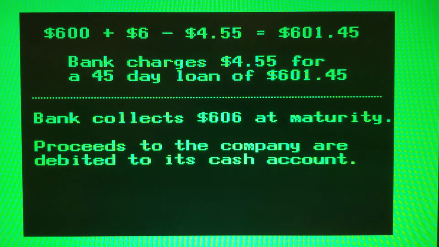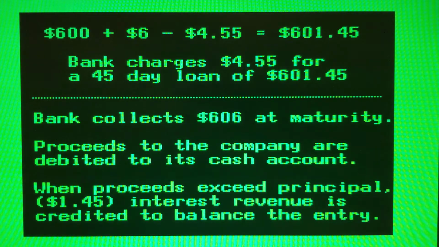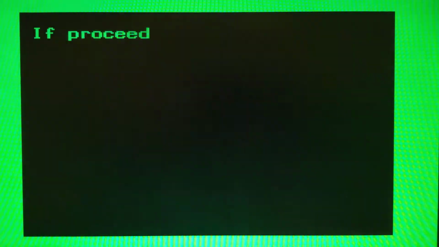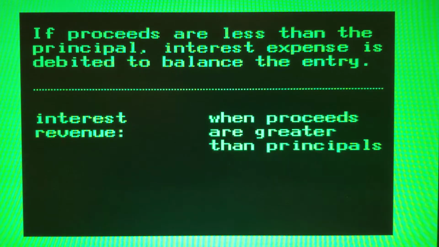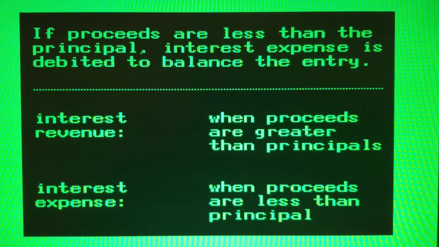The proceeds to the company are debited to its cash account. The proceeds exceed the principal amount of the note. Interest revenue is credited to balance the entry. If the proceeds are less than the principal amount, interest expenses must be debited to balance the entry. This means that when proceeds are greater than principal, there is interest revenue. When proceeds are less than principal, interest expense is recorded.